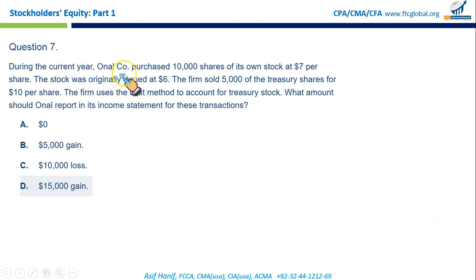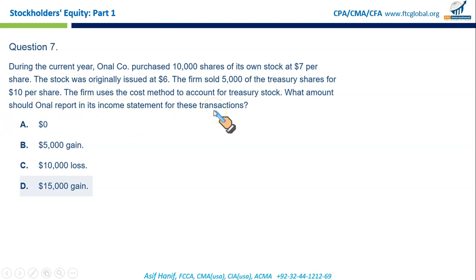During the current year, Onal Company purchased 10,000 shares of its own stock at $7 per share. The stock was originally issued at $6. The firm sold 5,000 of the treasury shares for $10 per share. The firm uses the cost method to account for treasury stock. What amount should Onal report in its income statement for this transaction?